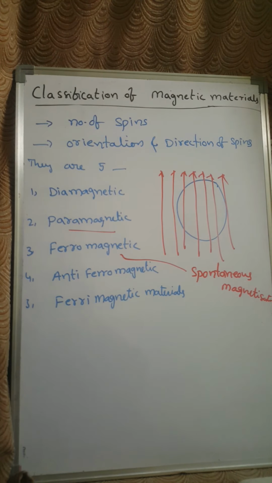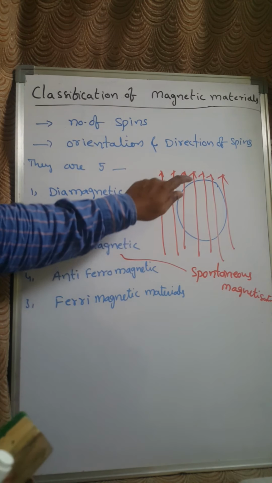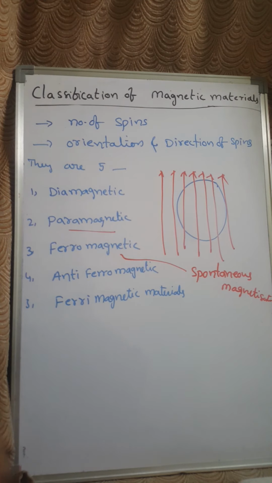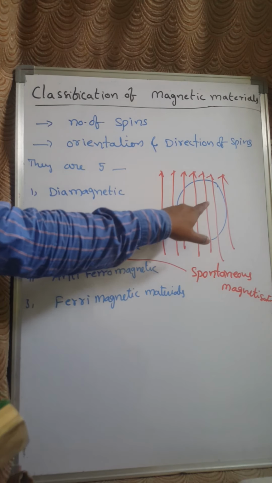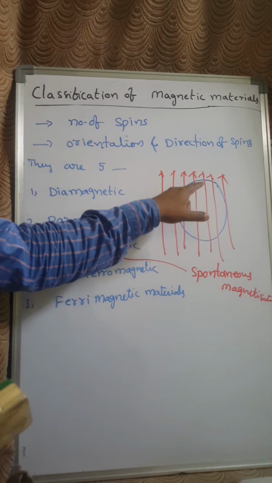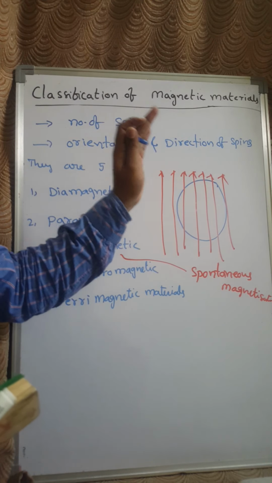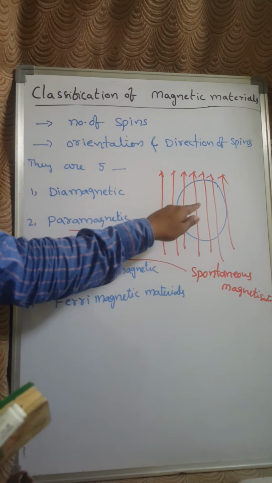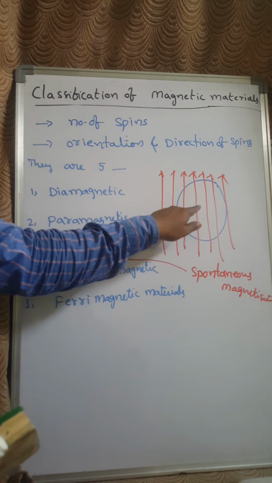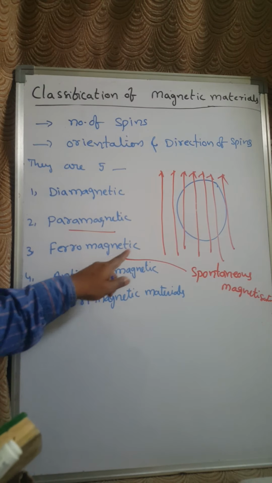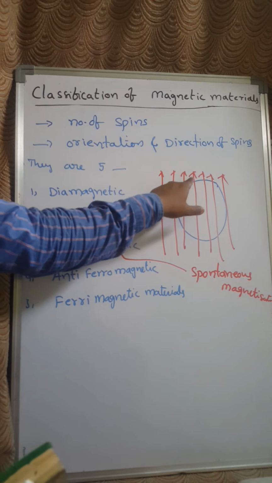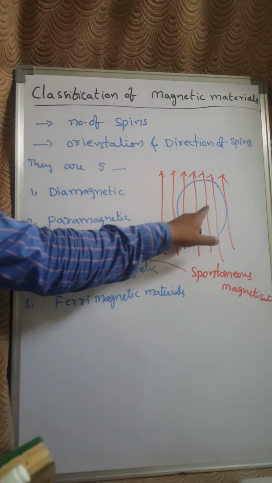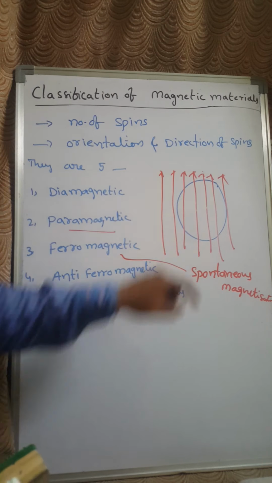Spontaneous magnetization is nothing but, in the absence of an external field, the material shows some magnetic phenomena. Generally for ferromagnetic materials, more free spins are available, that means more dipoles are aligned and the spin moments will be aligned in one particular direction. So the net magnetic moment is non-zero for ferromagnetic substances. When we apply an external magnetic field onto the substance, all the magnetic lines of force pass through the substance.